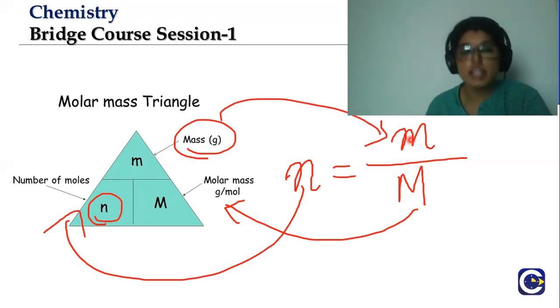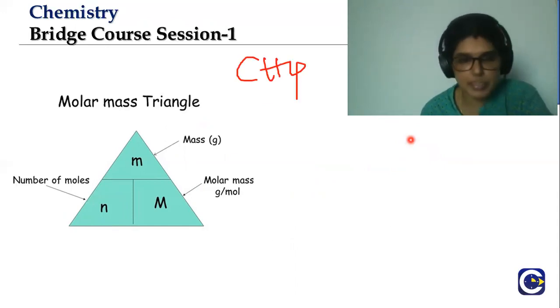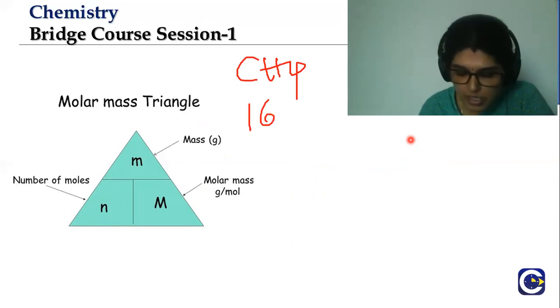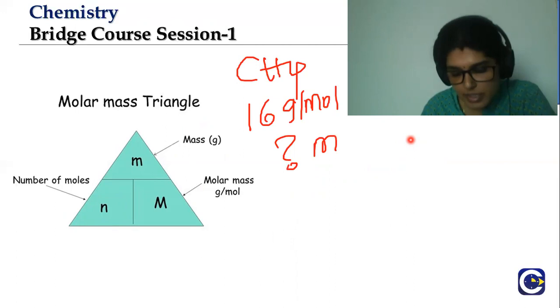This is the relation. For example, if we have to calculate for CH4, let's take the same example, methane. CH4 molar mass was found to be 16 grams per mole. So suppose I ask you a question: how many moles are present in 32 gram of methane?